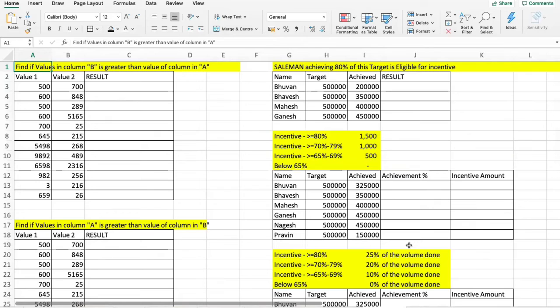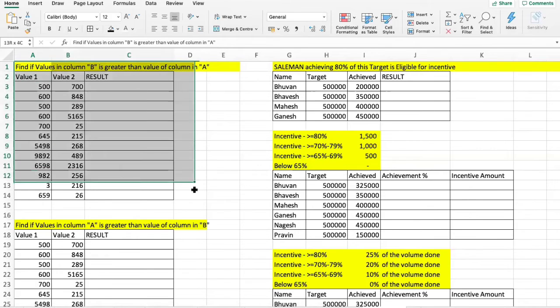Yes, sir. I will cover that in these examples. So let's go one by one. I have a total of 5 examples for IF. I'll make sure that you are a champion in IF functions. Okay, so now let's go on to our first example.